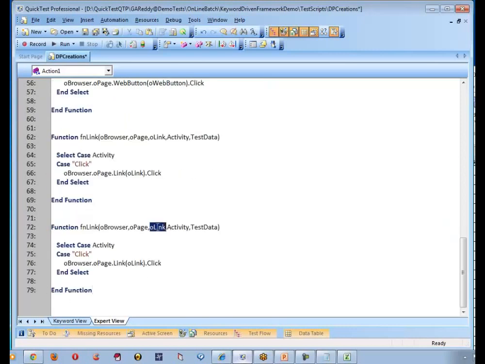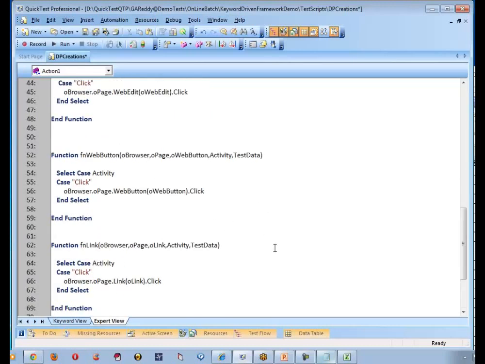One more function, last one, called image. So let me say this is not oLink. Let me say this is oImage. On top of image, it is called oImage.Click. I'm done. So let me save the function name. It is called function image. I'm done with all the functions. Is it clear?